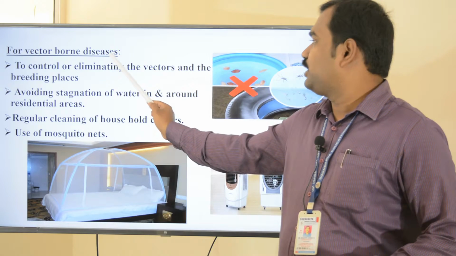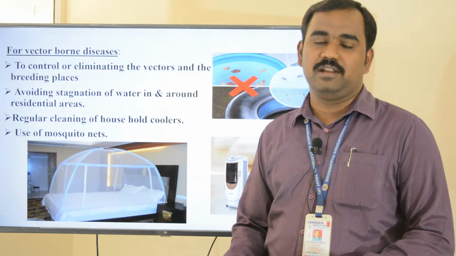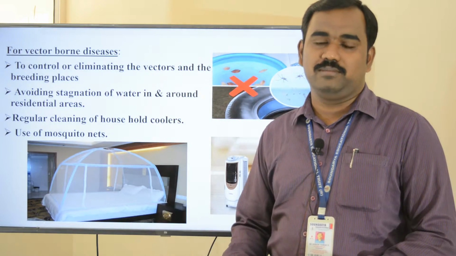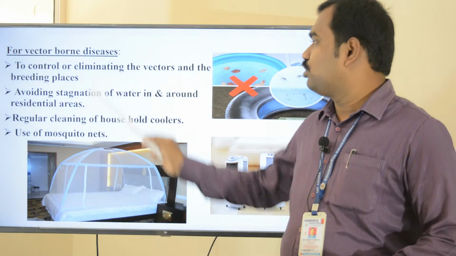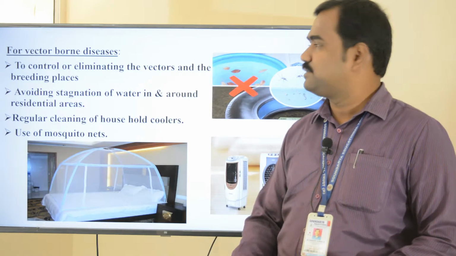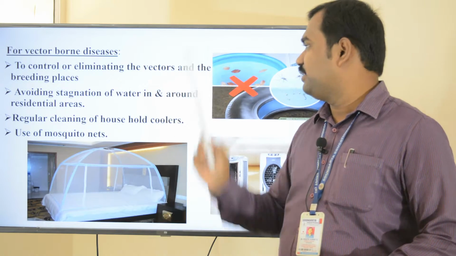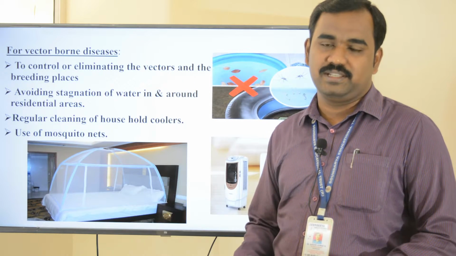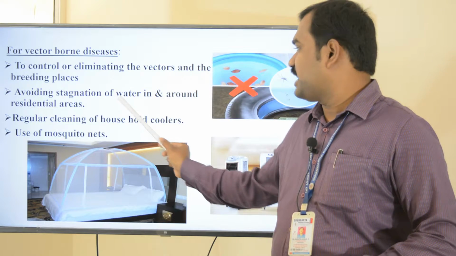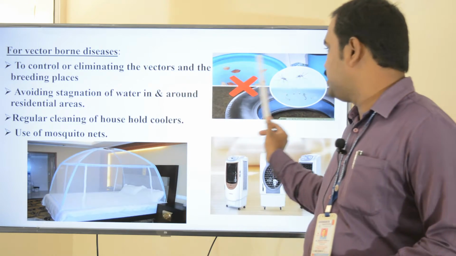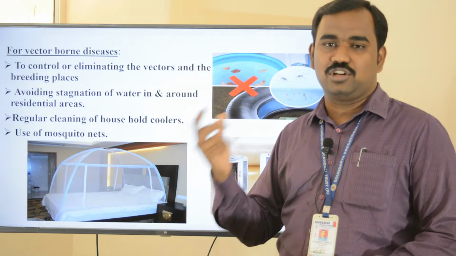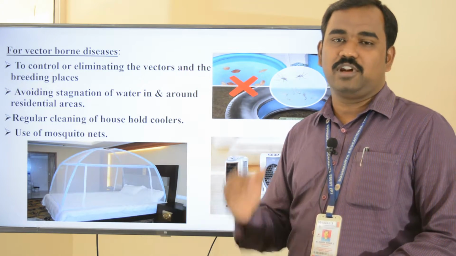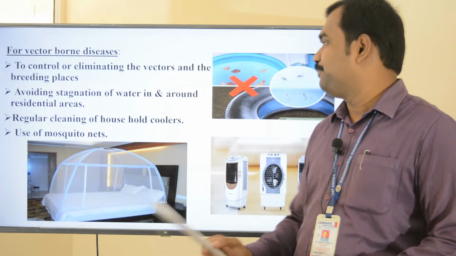Next, vector-borne diseases. We already know what a vector is: it is a transmitting agent by which the parasite is introduced into the host body. How to control these vector-borne diseases? By controlling or eliminating the vectors and their breeding sites. Let us see how. Avoid the stagnation of water in and around residential areas. That helps reduce the growth of mosquito larvae.